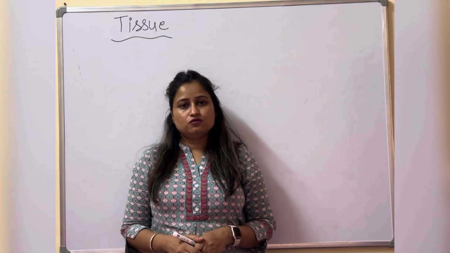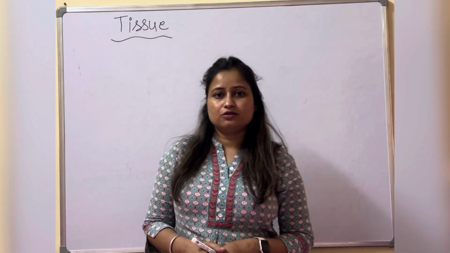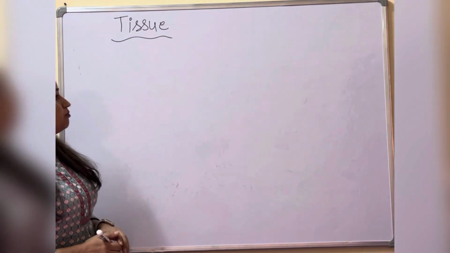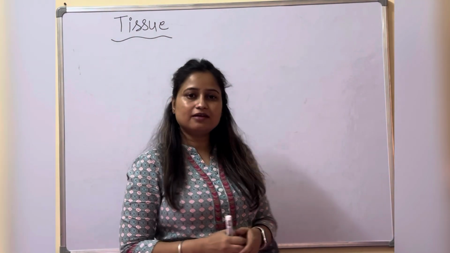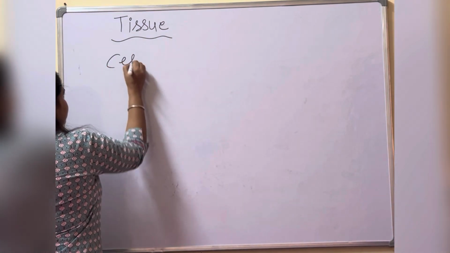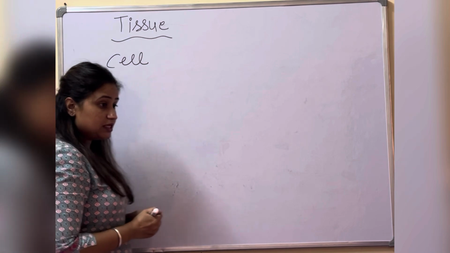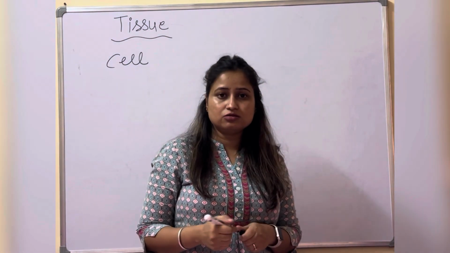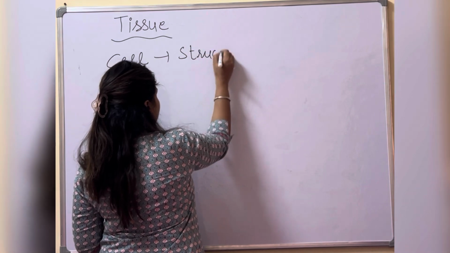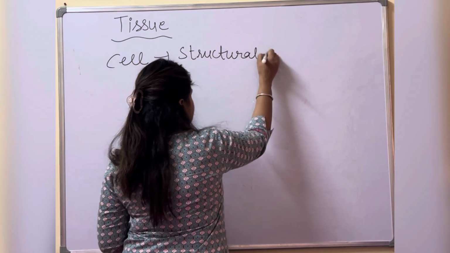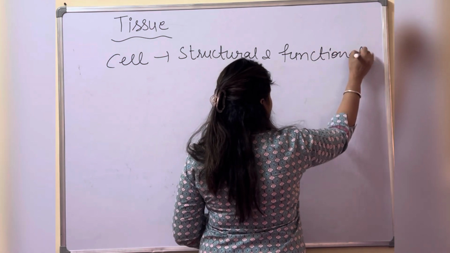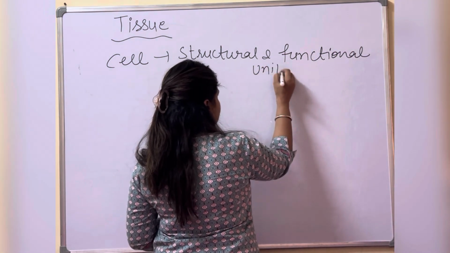In this video, we are going to start the next chapter of grade 9, that is tissue. Before tissue, as we read in the previous chapter, cell, all organisms are made up of cells. What is the cell that we discussed in the last chapter also? Cell is the structural and functional unit of life.